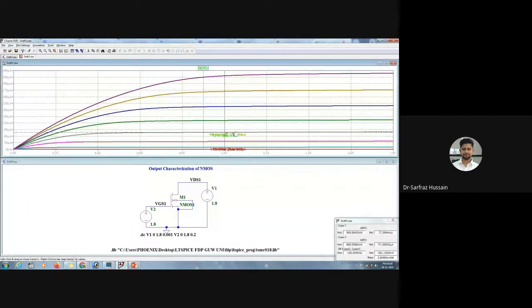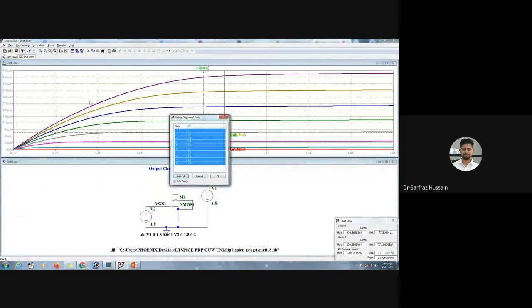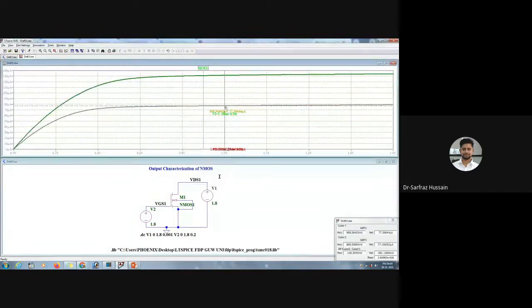This one is the lowest curve, so we can choose any two nearby, which will be much better, I guess. We can choose 1 and 1.2. Let us choose only 1 and 1.2 and deselect all these.